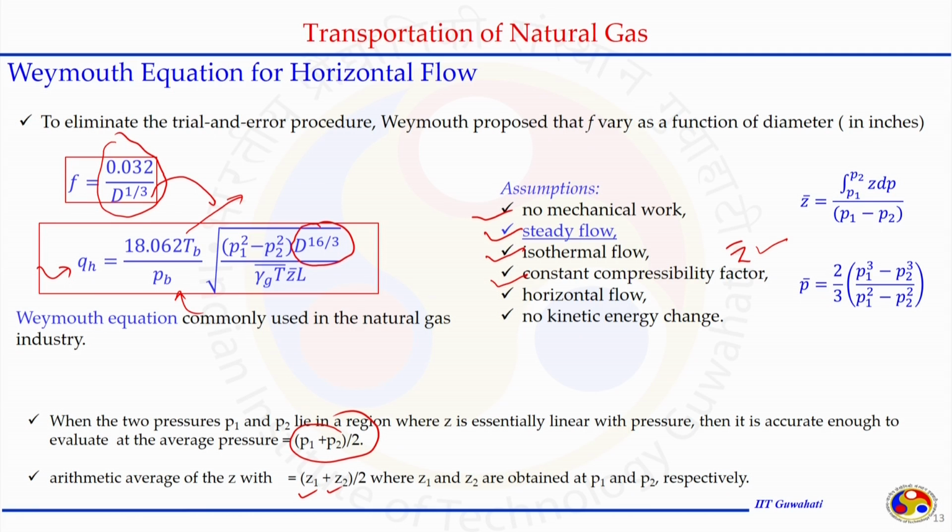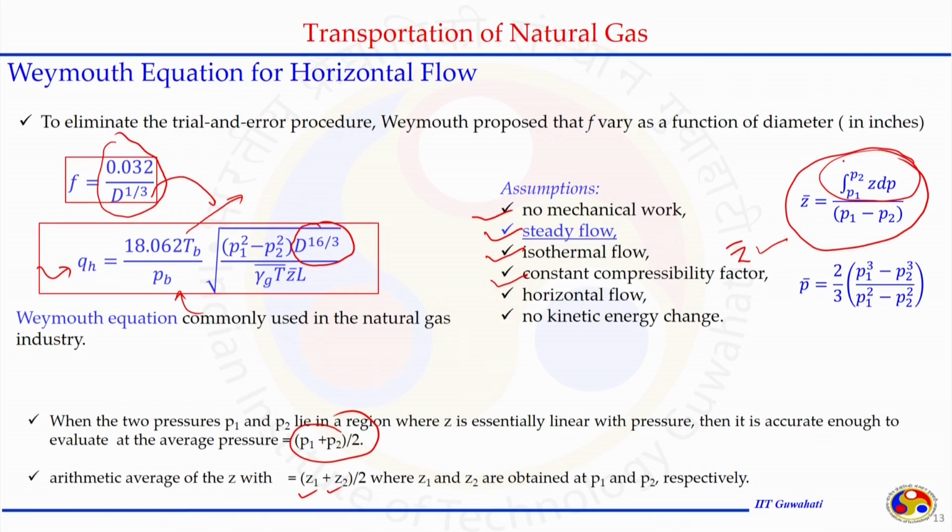Or it might be defined in another form, where we look at how the compressibility is changing with respect to pressure in this pressure range P 1 to P 2, integrating the area under that curve in the form of the integral of Z dP from P 1 to P 2, divided by this range P 1 to P 2, we can get the average value of the compressibility.